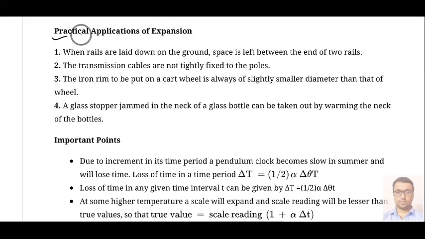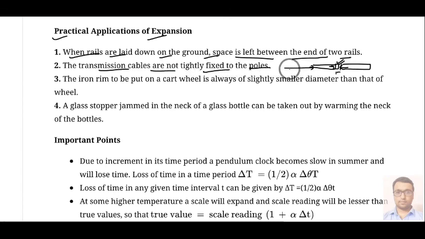Then here we have some practical applications of expansion. When rails are laid down on the ground, space is left between the ends of two rails, because when the temperature increases at some time, there may be linear expansion. For that we provide a gap. Transmission cables are not tightly fixed at the pole, because when the temperature is lower in the winter season, there may be some contraction.